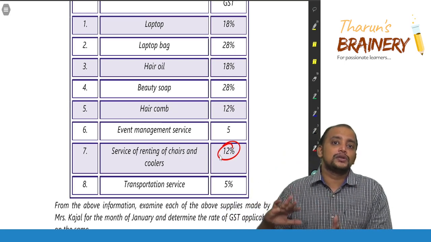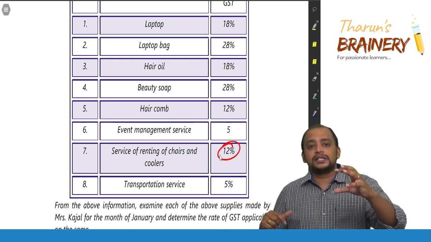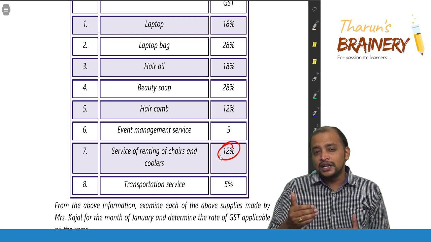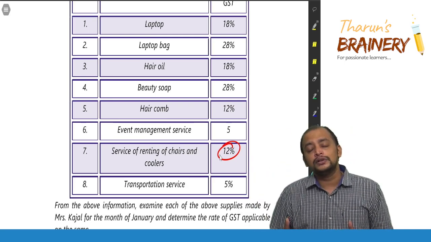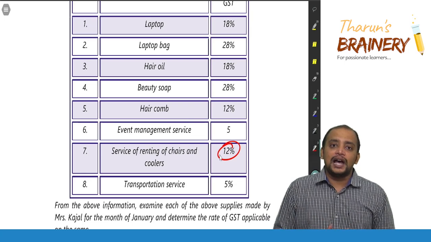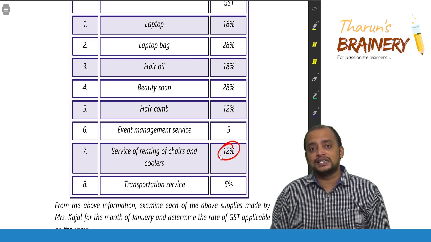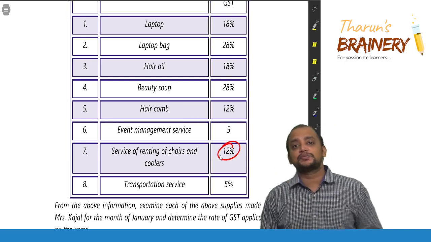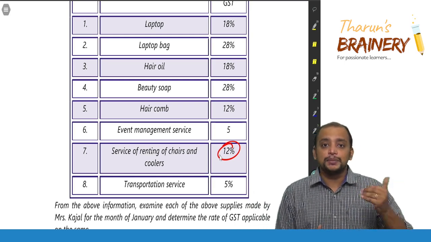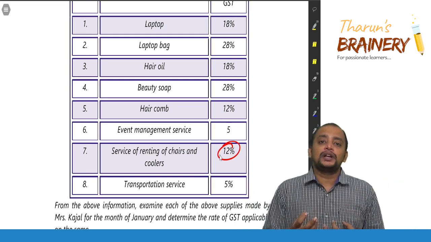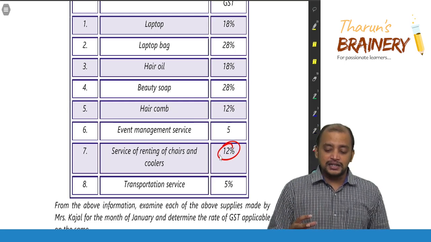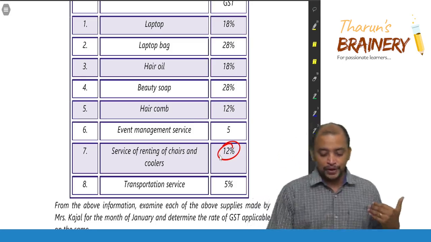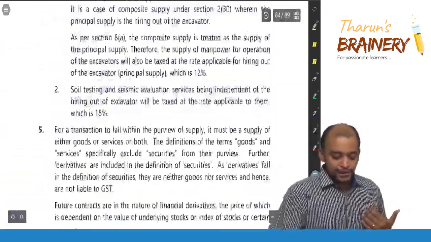Generally, taxable supply excludes exempted supply. But in this place, and not only in this question, even in some other questions also, they considered it that way: when there is a taxable supply as well as an exempted supply, they consider it as composite supply and the principal supply rate has been applied in some RTP questions also. So from that only I am concluding that in this case it is a composite supply only, but not a mixed supply. I will show you the answer also so that you will understand.